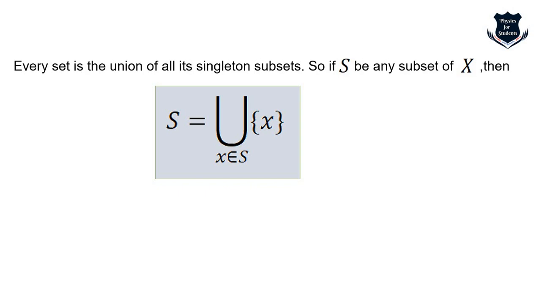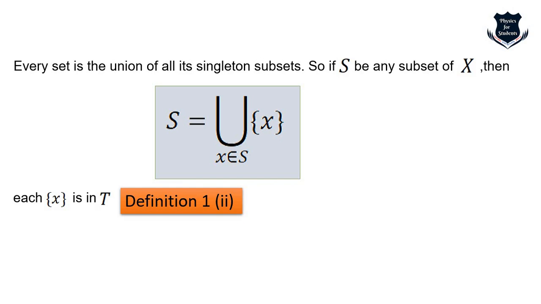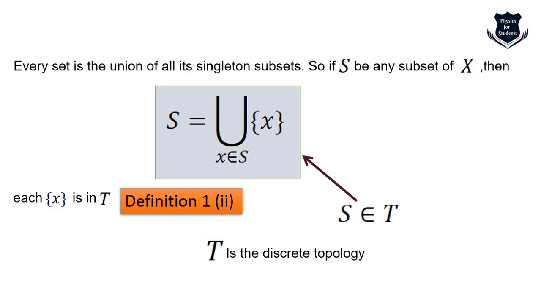This is quite clear. Now as per the second part of definition 1, which I told you to make a note, this equation implies each {x} is in T, right? Definition 1, part 2, each {x} is in T. So this implies that S is in T, right? And from here we can get that T is the discrete topology. So as S is an arbitrary subset of X, we can take a note on this, that T is the discrete topology.